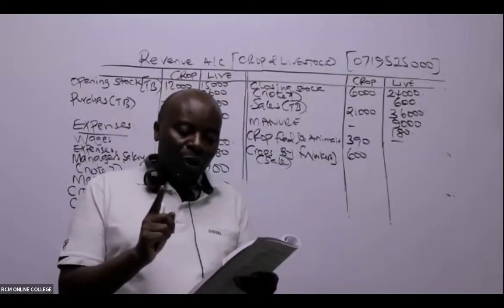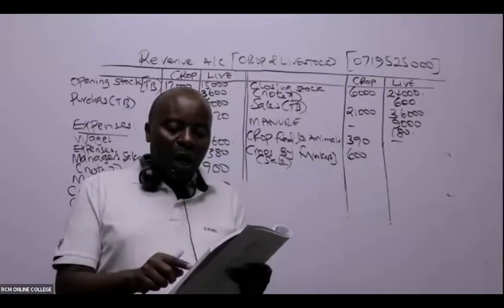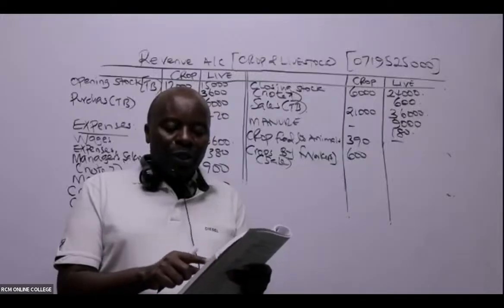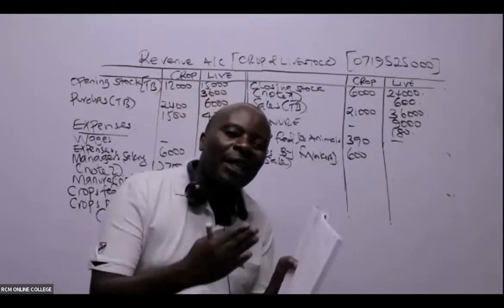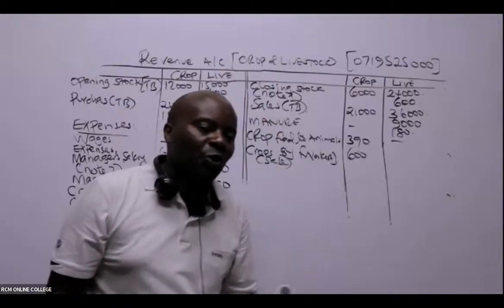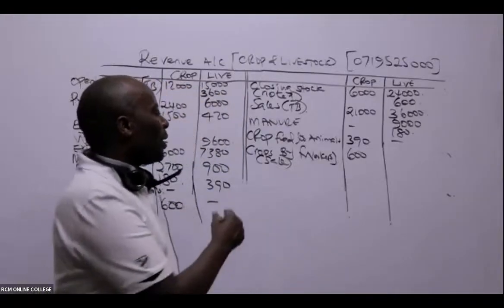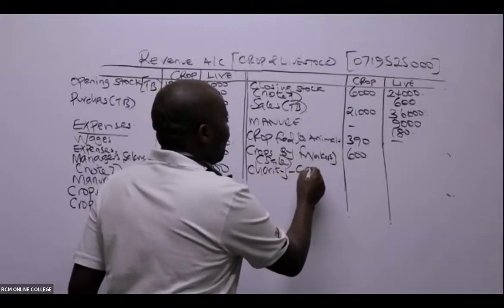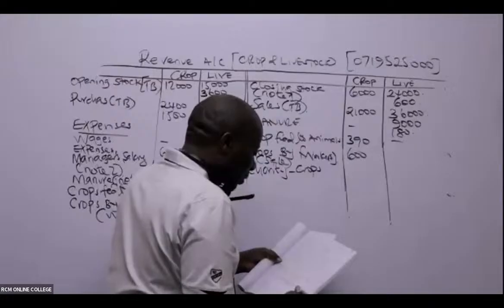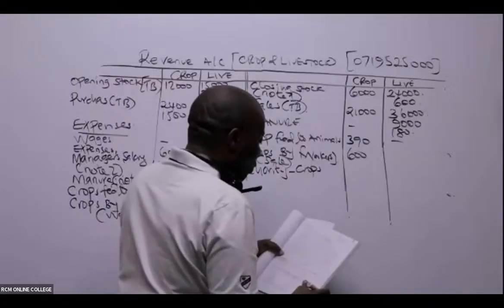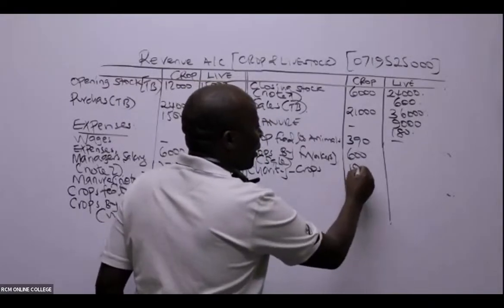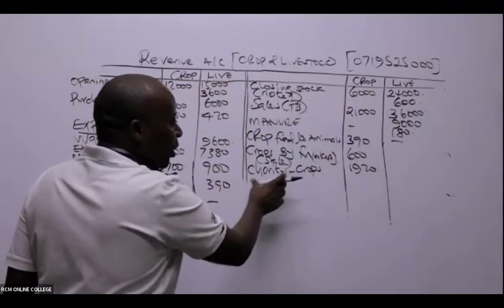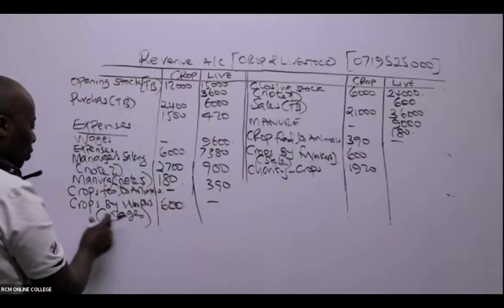But if you continue reading that statement, while crops valued at 1,920 were donated to charity during the year. Crops have moved out of our stores. So in this case here, we have charity crops. How much? 1920, for crops alone. Our figures are in thousands, remember. So remember, this is a donation which has to be expensed here. So charity crops,